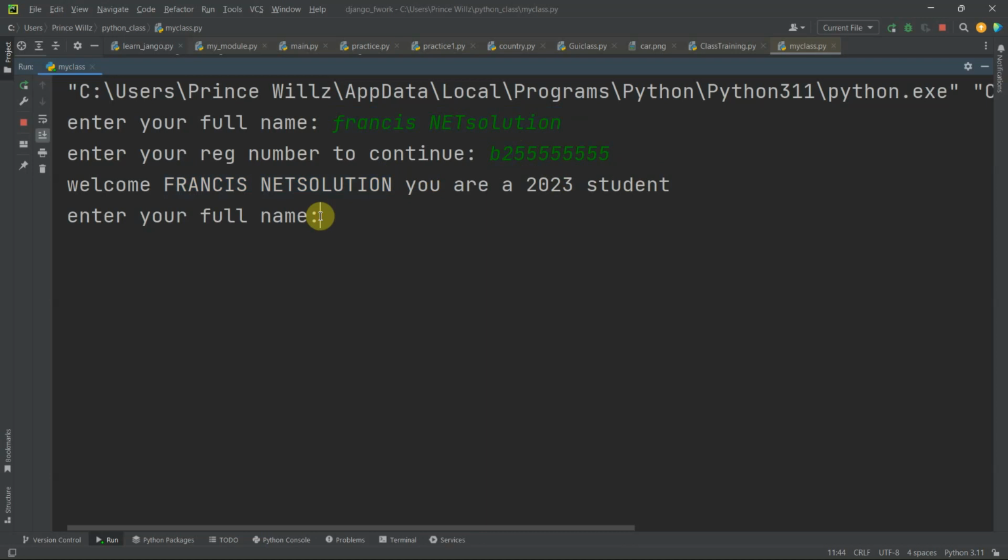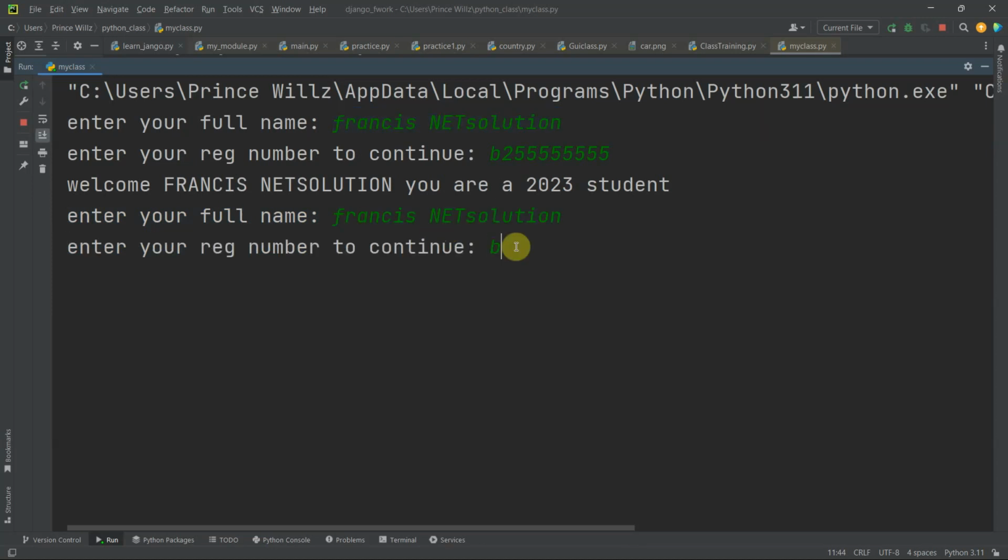Now it still prompts me to enter my full name again. Do yours to keep on prompting. With the help of a loop, let it keep on looping and ask you to enter. Now it keeps on prompting me to enter my full name without me running the program again. Now it says I should enter my full name. Let me just copy this name again and paste it as my full name and hit enter.